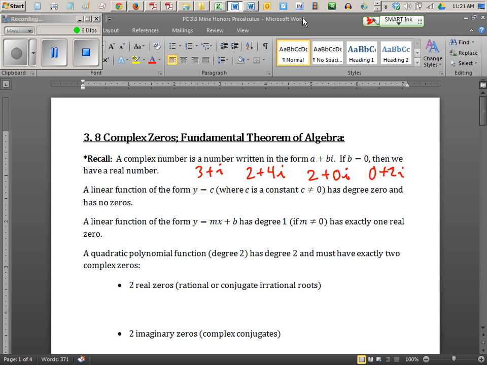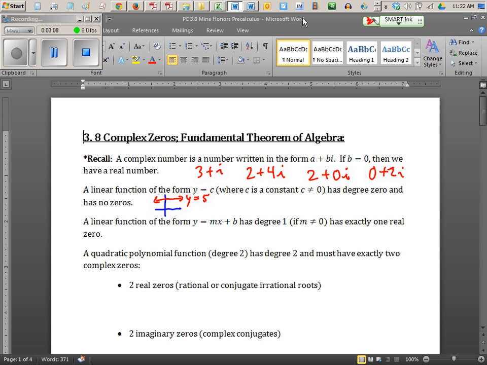Okay, let's go on and talk about graphs, though, because that's kind of where we started. So graphs, let's talk about the graph of y equals 5. That's a simple enough graph. Everybody sketch that with me. y equals 5. Okay? Notice that this thing has degree 0. What does that mean? That means there's no x's, right? And if there are no x's, then that means the degree is 0.